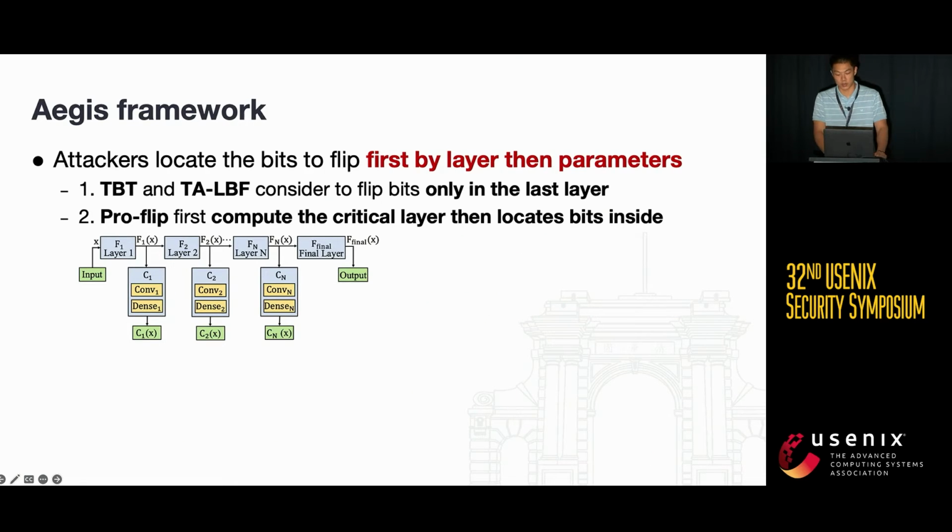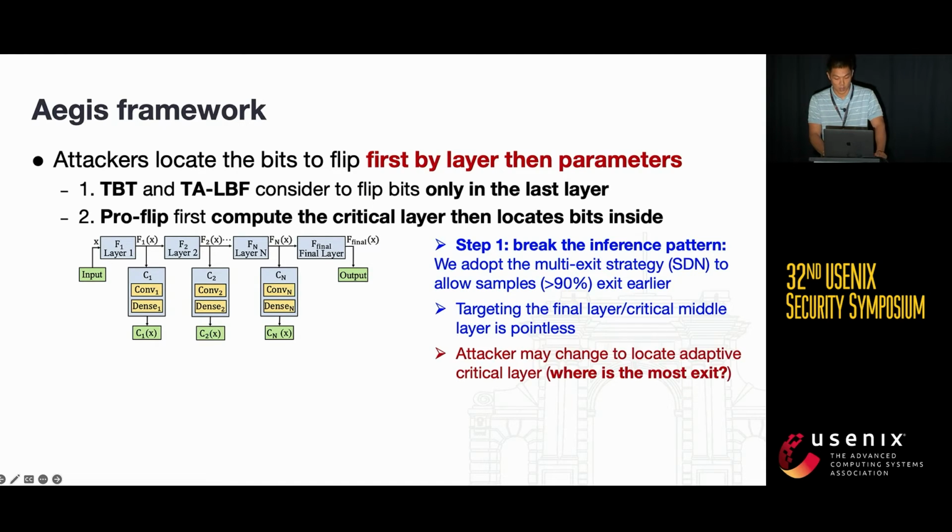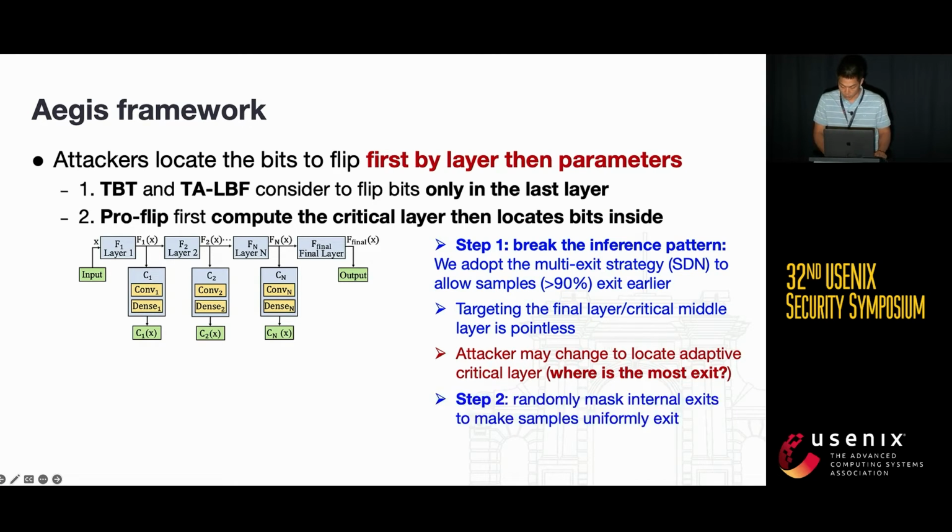Based on the analysis, our Aegis adopts SDN to allow samples to exit earlier. Thus, targeting the final or critical middle layer is pointless. However, attackers could observe the exit distribution of SDN and change to locate an adaptive critical layer where samples frequently exit. To solve this problem, we propose a dynamic SDN mechanism that randomizes the exit for each inference.